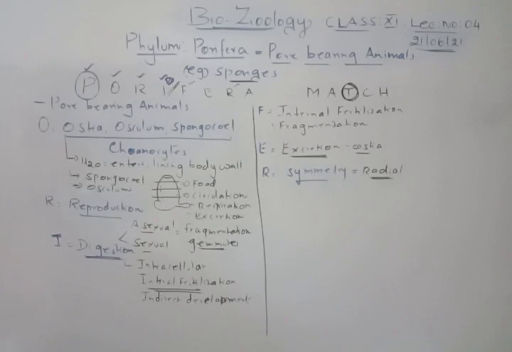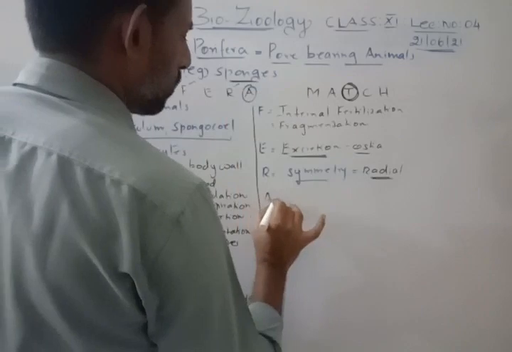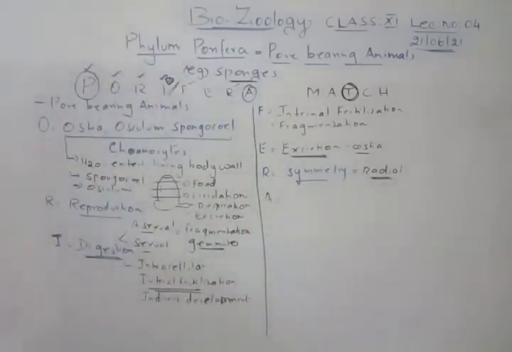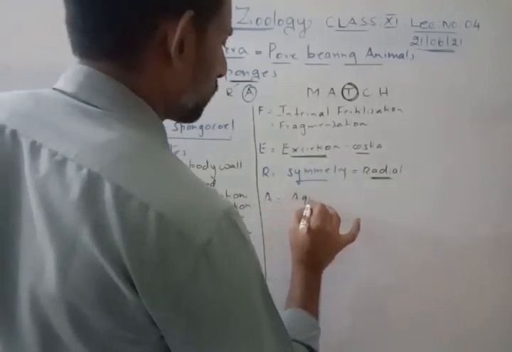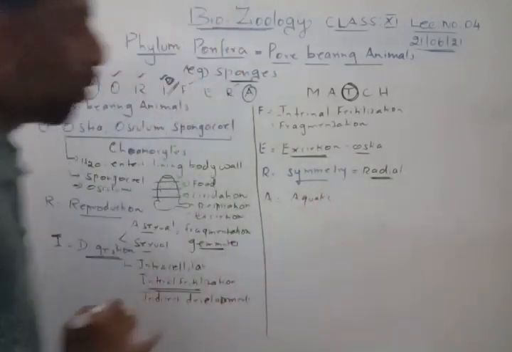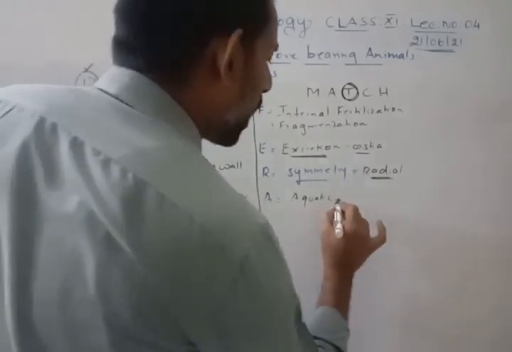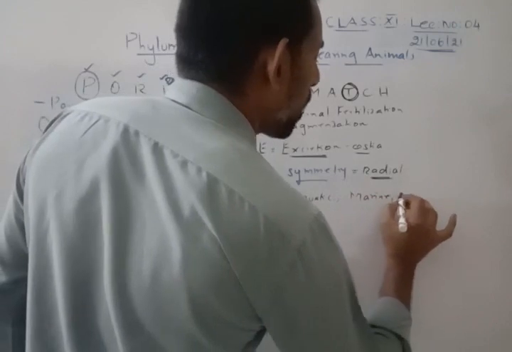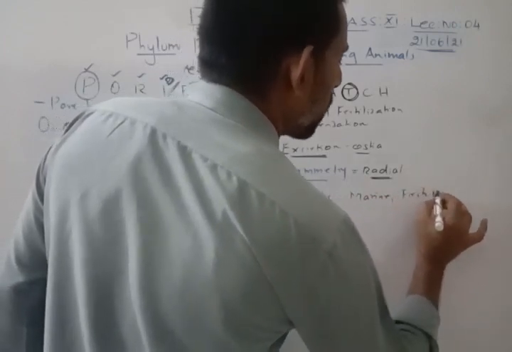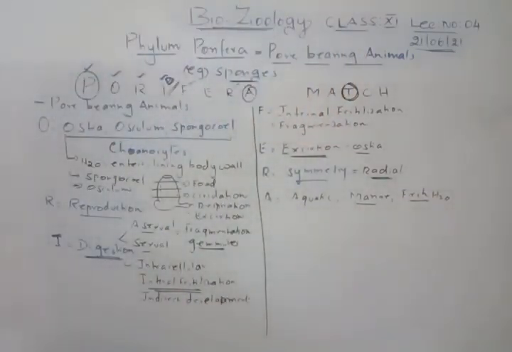Then A. A we will talk about for the habitat. Whenever you talk about habitat, it is aquatic. Okay, so very important. One more thing I'll tell you: some are marine and few are freshwater. So there are freshwater sponges and marine sponges also. So they are aquatic. Okay.